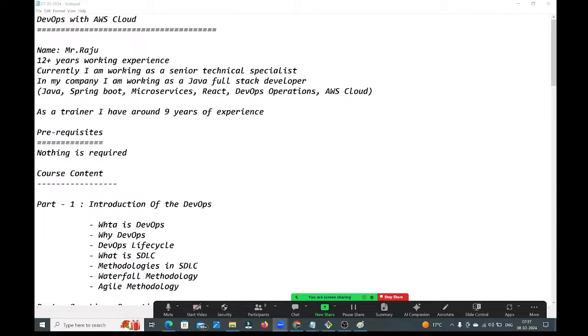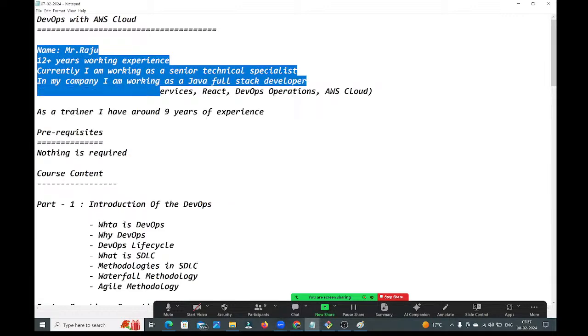So yesterday I first gave a brief about myself. Myself Raju. I have 12 plus years of working experience. Currently I am working as a senior technical specialist. In my company, I am working as a Java full stack developer, guys. And coming to the technology stack, I am using Java, Spring Boot, microservices, React.js, DevOps, AWS cloud. All these things I am using in my current project, guys. As a trainer, I have around 9 plus years of experience, guys.